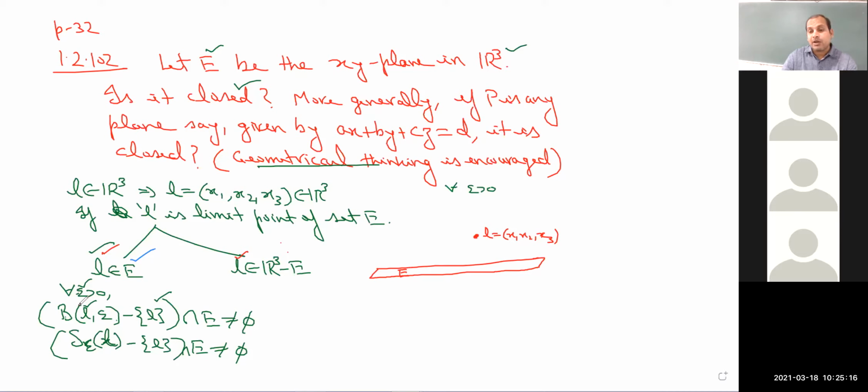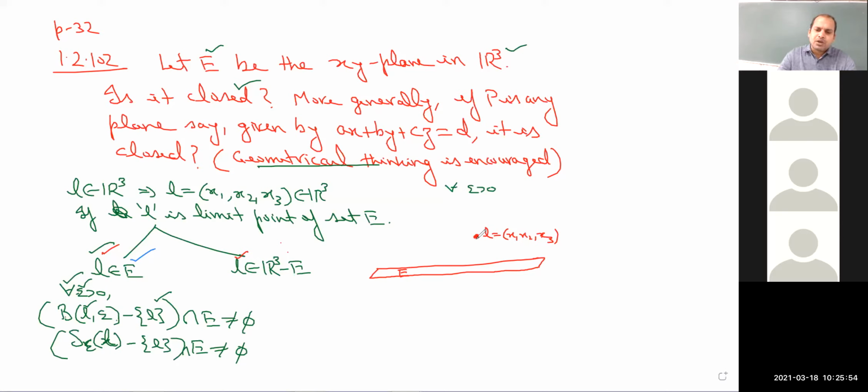Not only that, we have to show it for every ball, because in the definition of limit point, every ball around L should intersect E at a point other than L. So to show that a point from the space is not a limit point, we need to construct at least one ball whose intersection with the set is empty, or just the singleton L. If I am able to show this, then I can say that those points are not limit points.